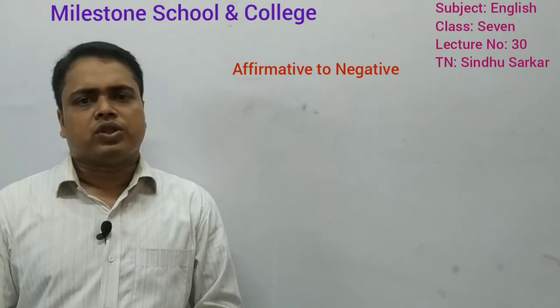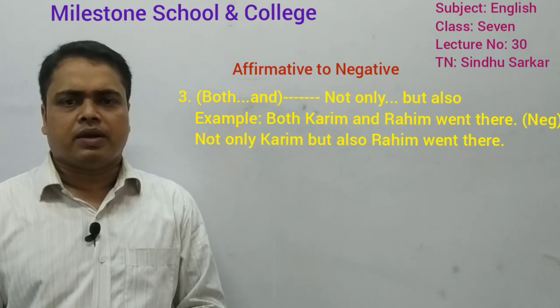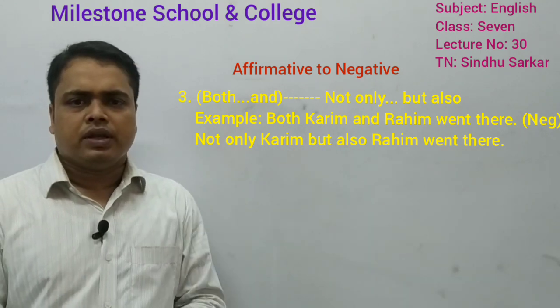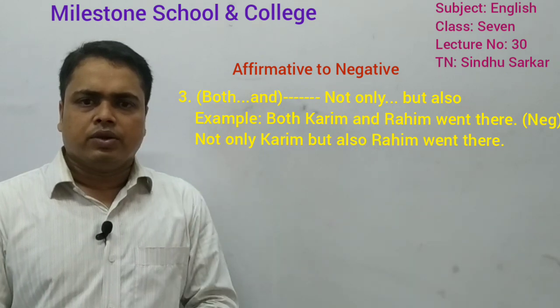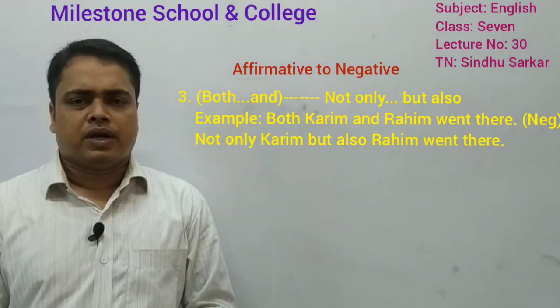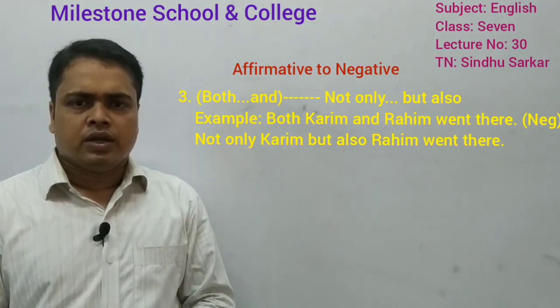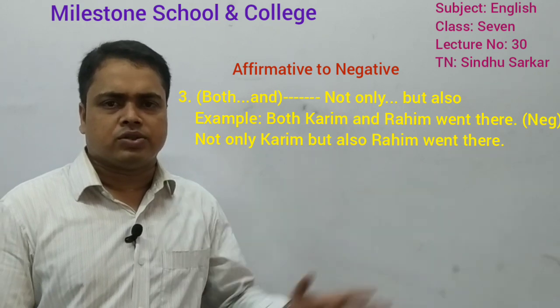If you get both and as a conjunction in a sentence, I mean in the affirmative sentence, instead of both and, you can use not only but also.